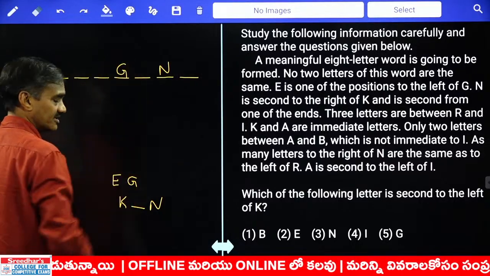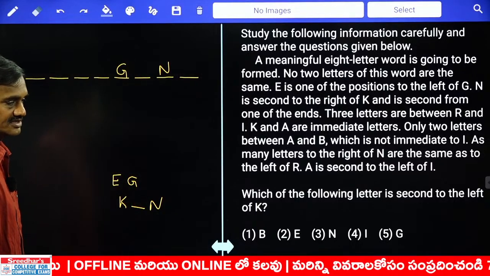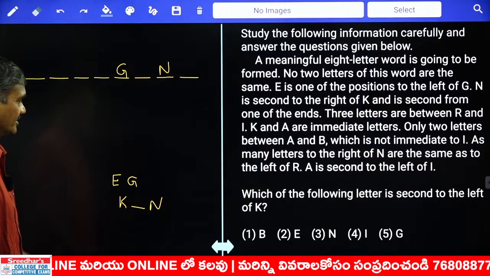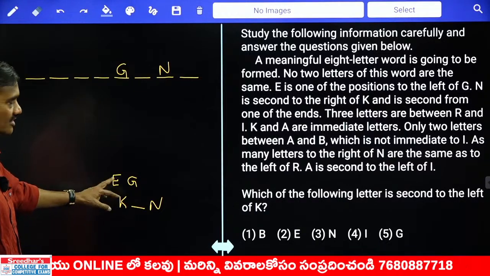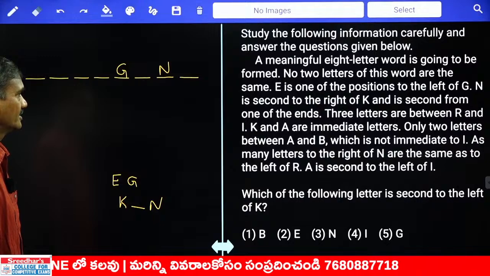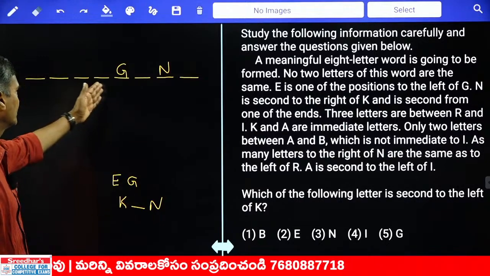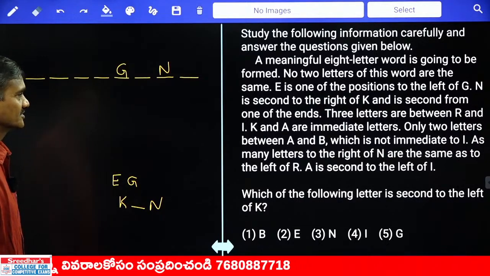Two are fixed now, isn't it? My initial information is given. How to deal with this one? E is at one of the positions to the left of G. E can be at any one of these 4 places.